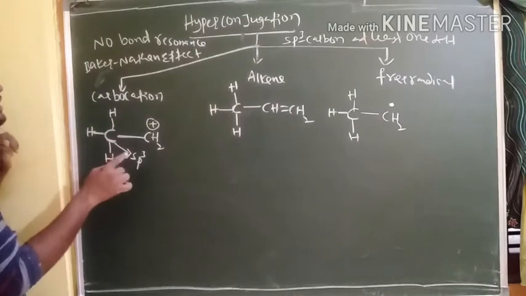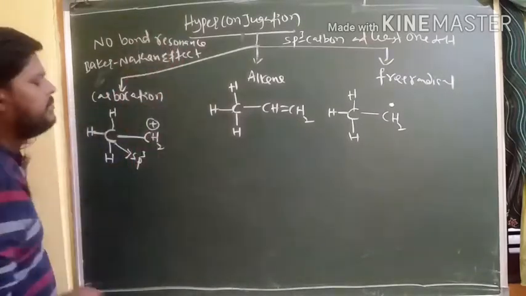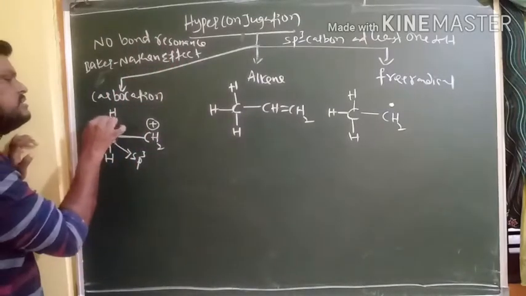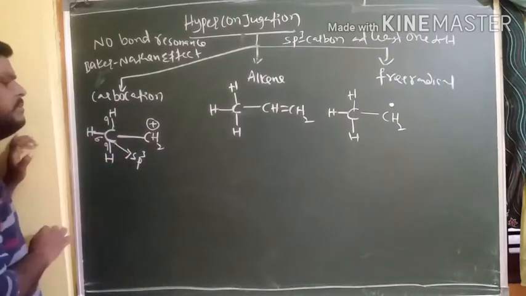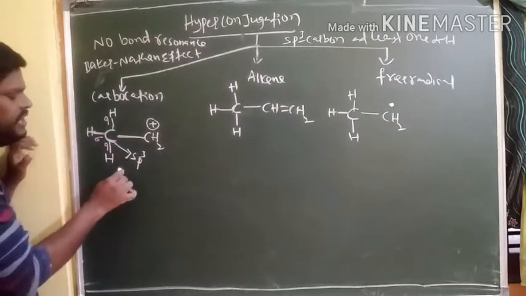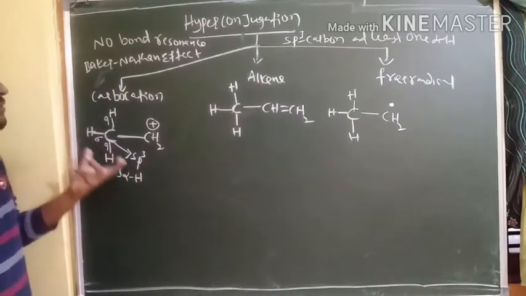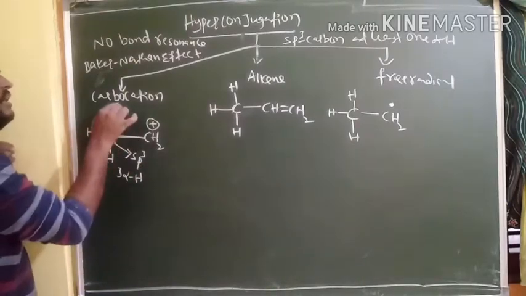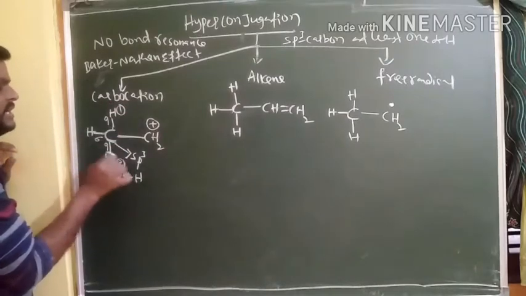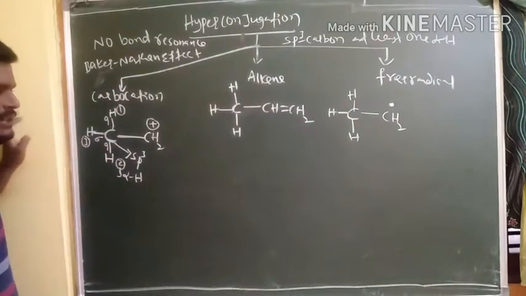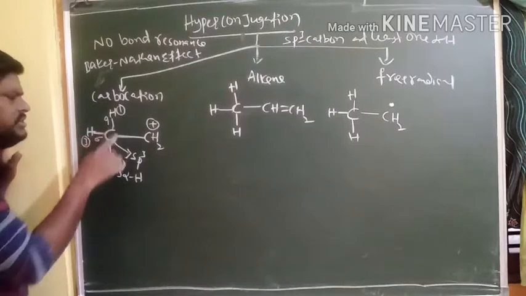That's why it is ready to be involved in hyperconjugation. Here sigma bond, sigma bond, sigma bond. In total we have three sigma bonds, that means three alpha hydrogens. It is the first hydrogen, second hydrogen and third hydrogen here.